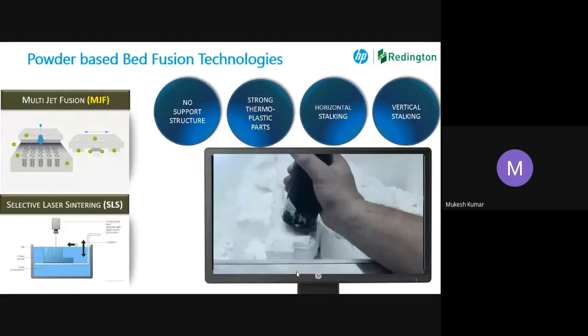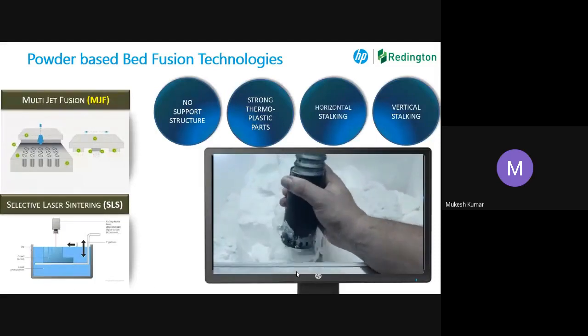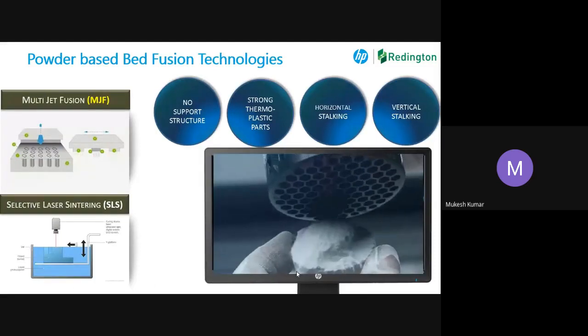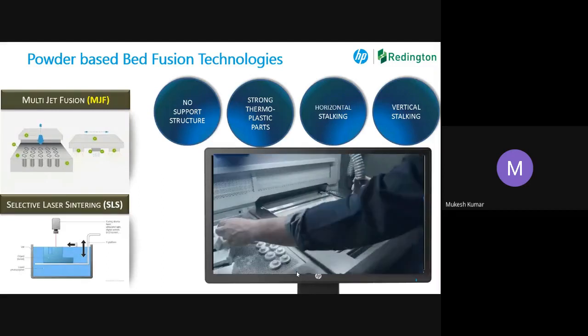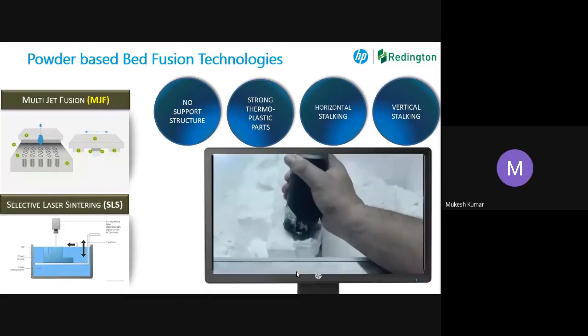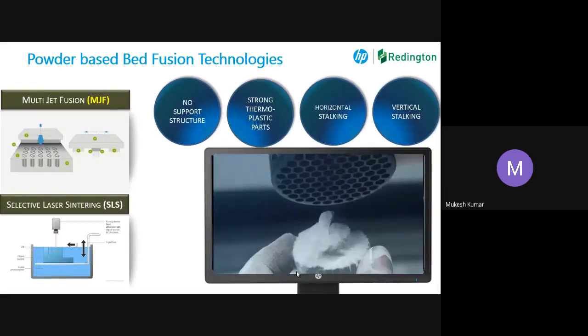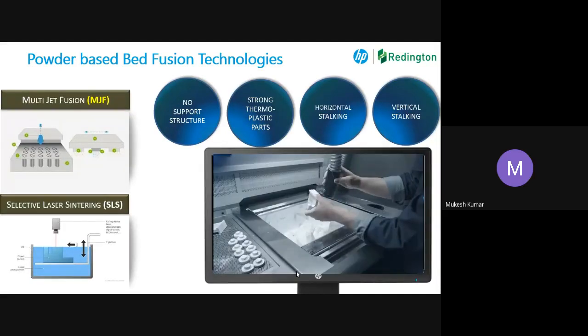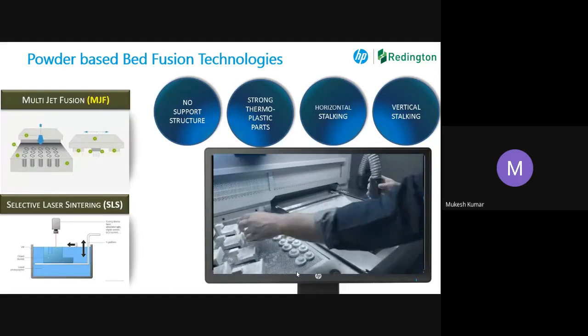After this, it comes to powder-based. Powder-based has primarily two technologies. One is called SLS, which has been a very prominent technology in the market for a number of years, and the other technology, which has come from HP, is called multi-jet fusion.